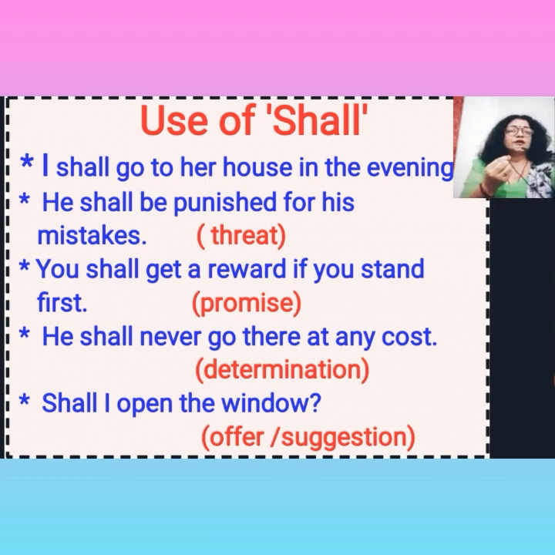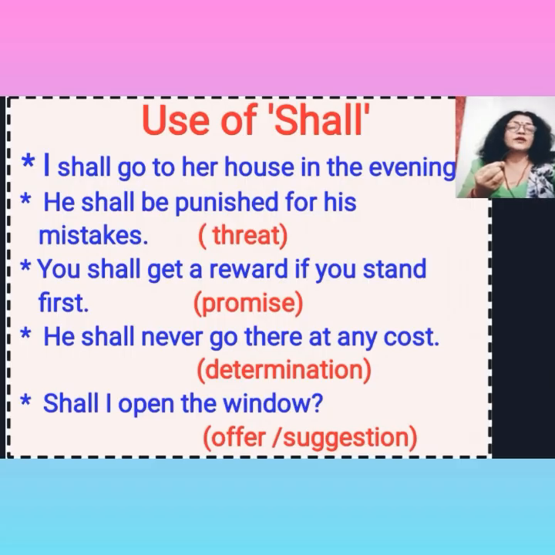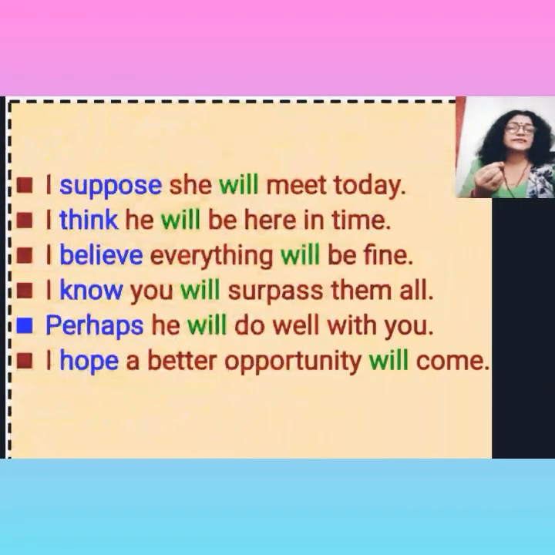Whereas will is also used with the second person. So what is second person? Second person is you. So will is also used with the second person in interrogative sentences to ask somebody to do something. For example, will you get me a glass of water? Now let's continue with the other slide.